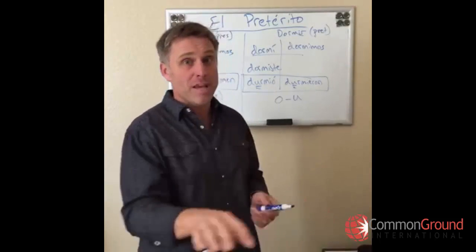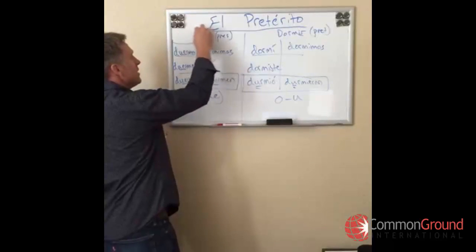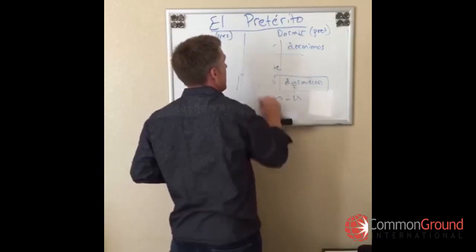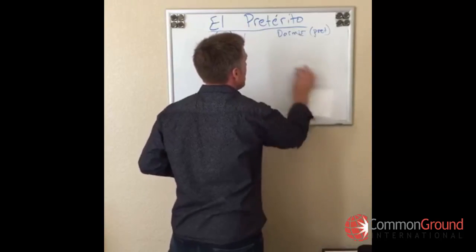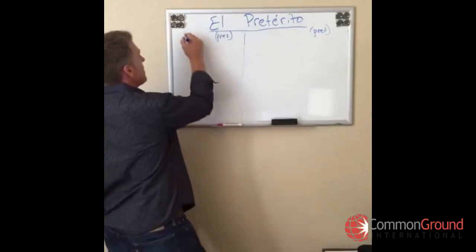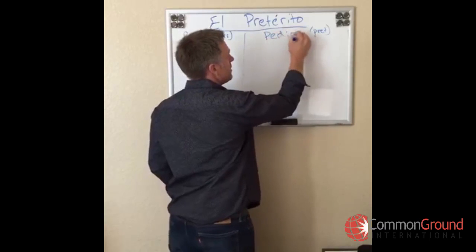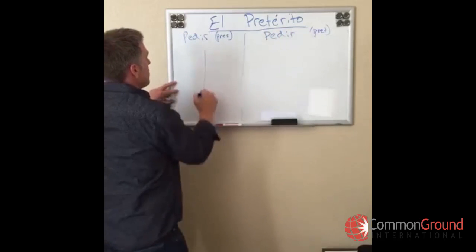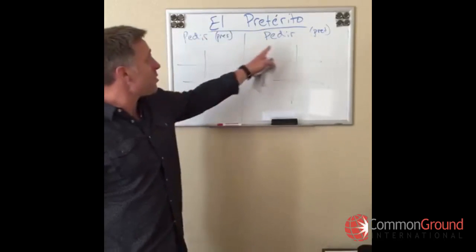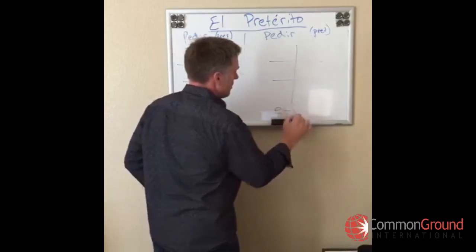So like pedir, for example. Pedir is the verb to ask for. Vamos a cambiar nuestro verbo. So here we have present tense and here we have past tense, preterite, pedir. Pedir in both tenses is E to I stem change.